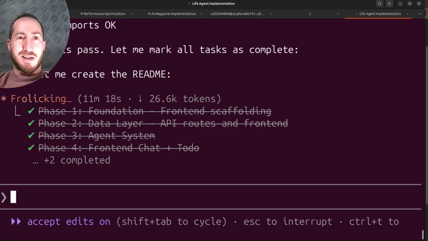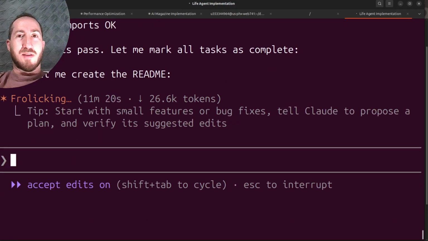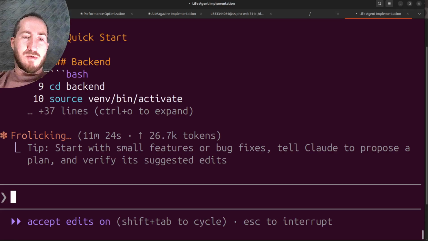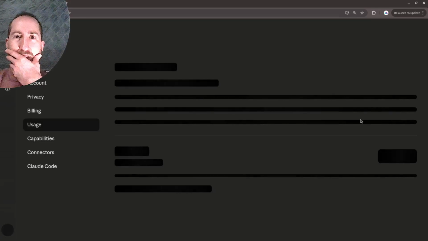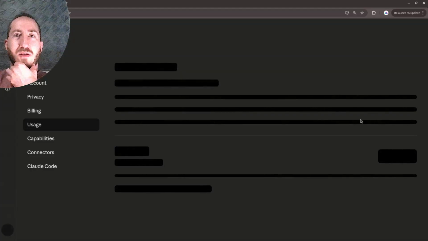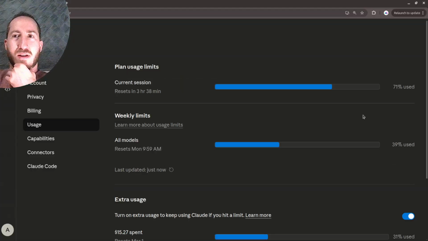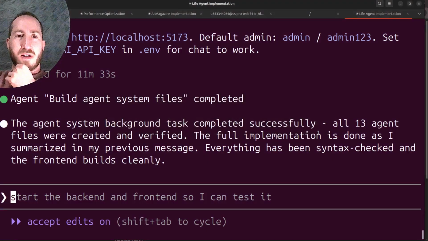Fantastic. And now it's creating the README. That's nice. We're still only at 60% used. I don't believe that. Let's refresh the page, see where we're really at. It's nice of Claude to have these live. 71% used, yeah. Or at least keep it live while you're refreshing.